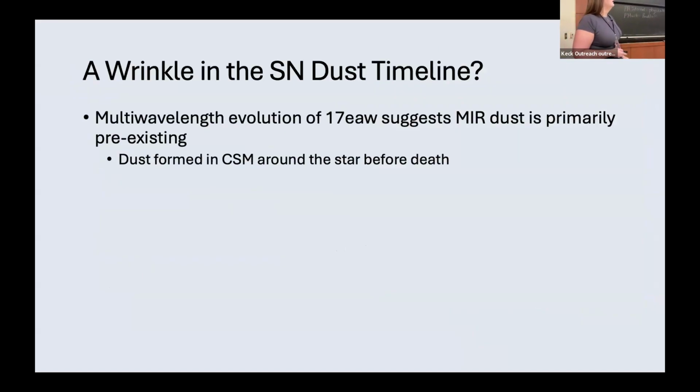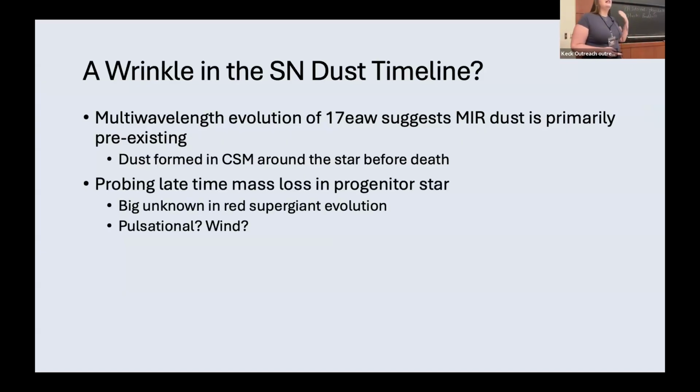All right. So altogether, what does that mean? The multi-wavelength evolution of 17EAW suggests that at least the stuff that we're seeing in the infrared, that dust, is primarily pre-existing. And that means that that dust was formed in the CSM before the star exploded. So we set out to try and solve the problem, how does dust form in supernova? And instead, what we're really probing is how does the progenitor of these objects die?